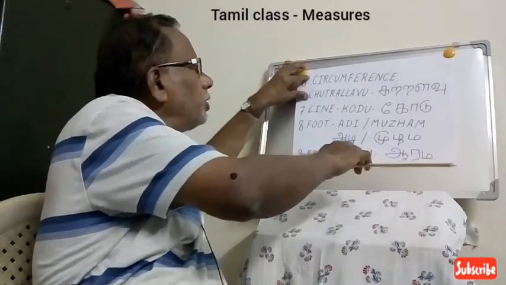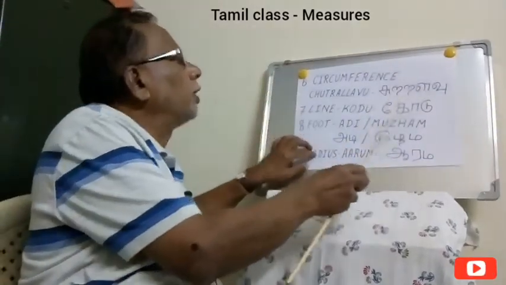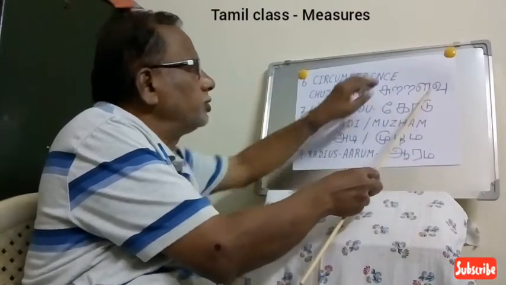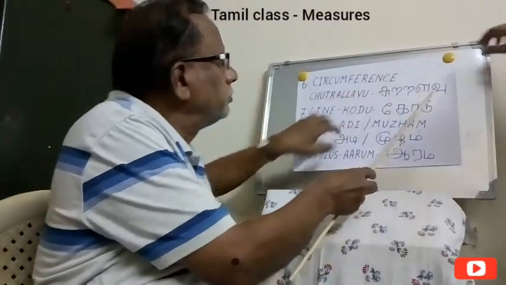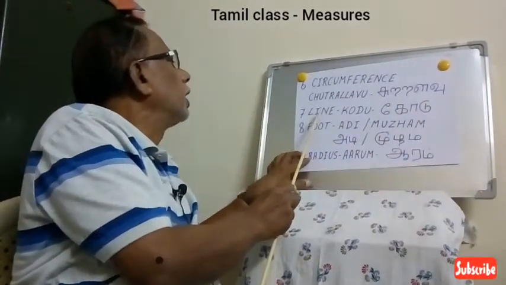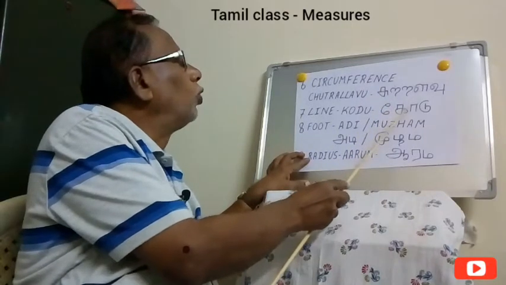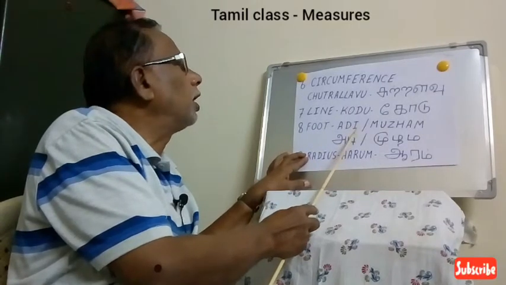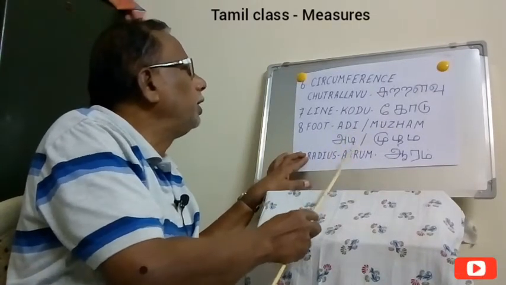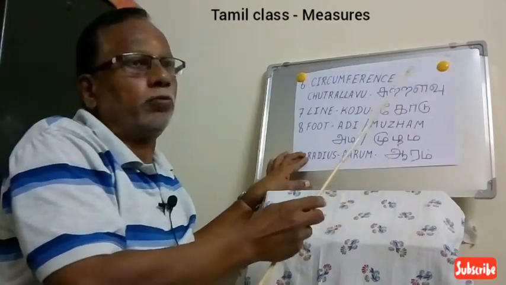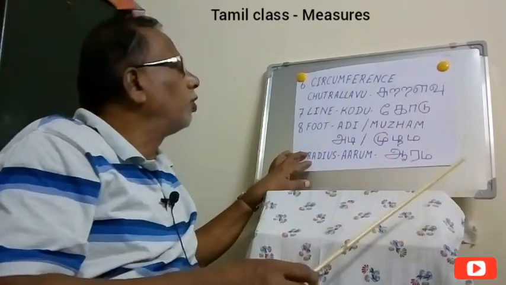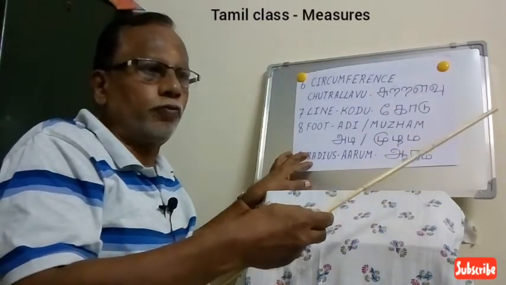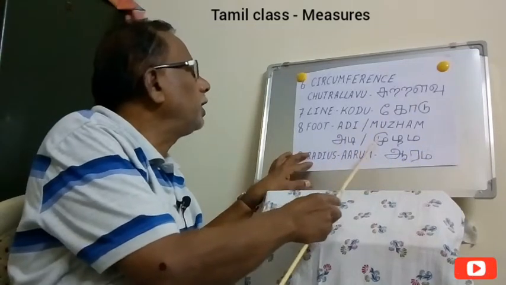Then we are coming to circumference. It's called Chutralavu. Chutralavu means circumference. Now we are coming to line. Line means code. Then for 1 foot we say Adi or Muram. When we go to market to buy flowers, we always ask for Oru Muram or Rendu Muram, like that. 1 Muram is 12 inches, makes 1 foot. Either Adi or Muram.